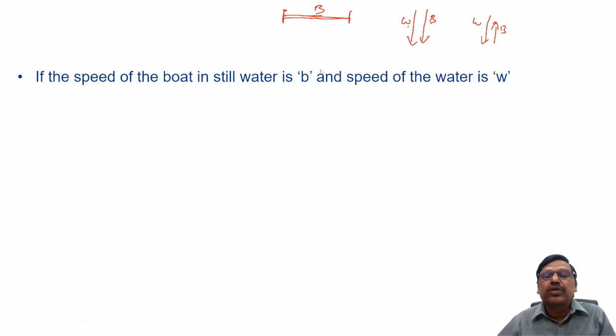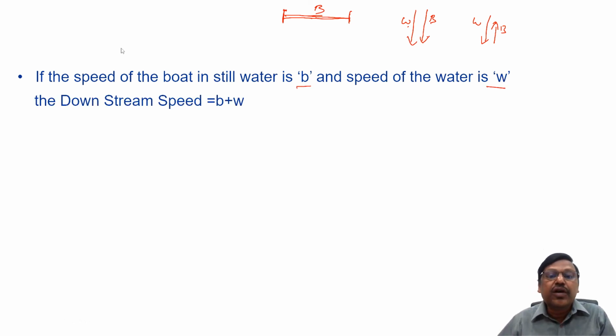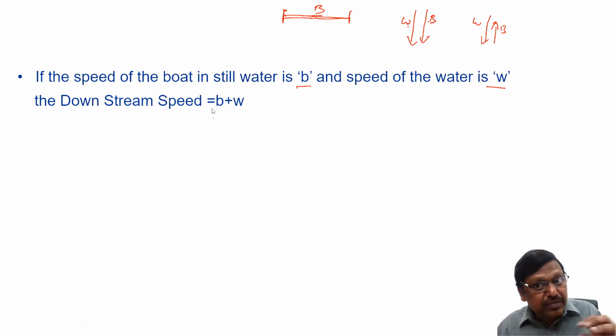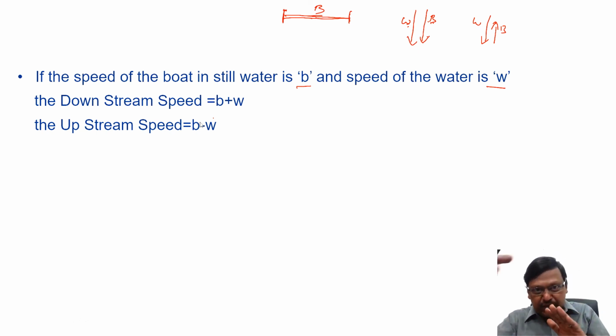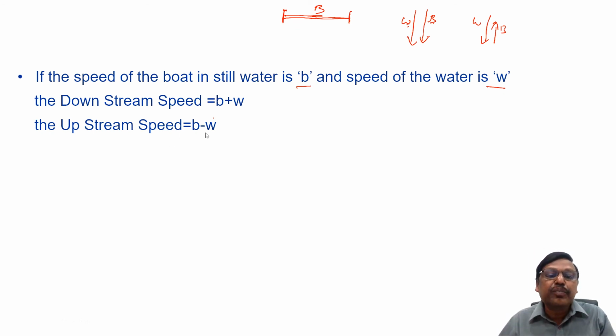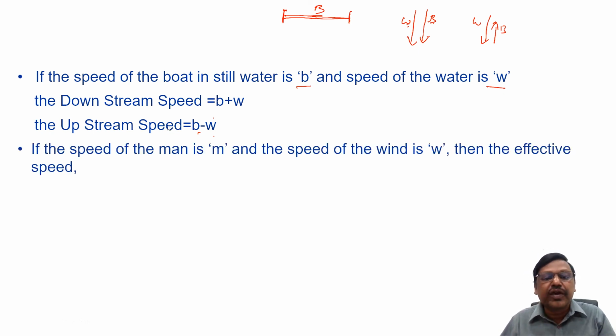So if the speed of the boat in still water is b and the speed of the water is w, downstream it is b plus w, because the stream is pushing it down and the boat is also coming down, so the speed will increase. When it is going upstream, the boat will be going up, the stream will be pushing it down, so it has to counter that energy and go further. Automatically it will slow down, right? So b minus w.